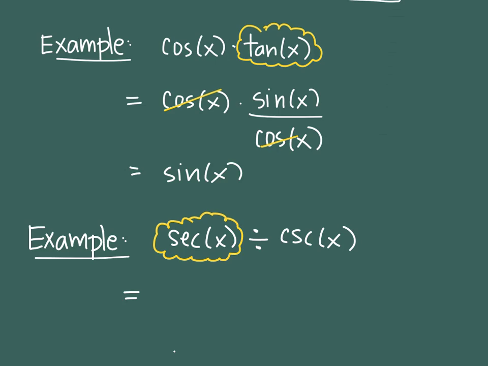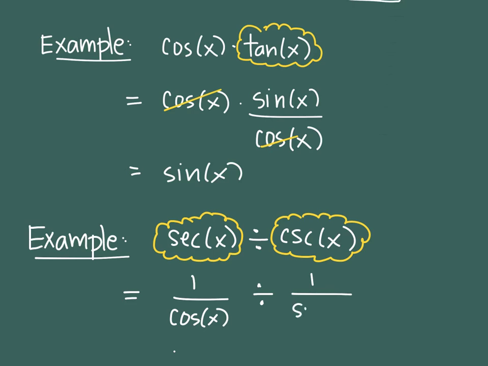You can look back at your notes if you want. 1 over cosine, divided by, and then I'm going to replace cosecant x with its identity, which is 1 over sine.